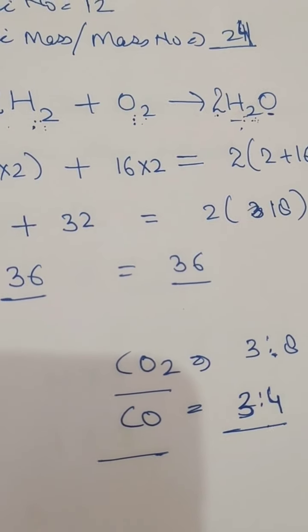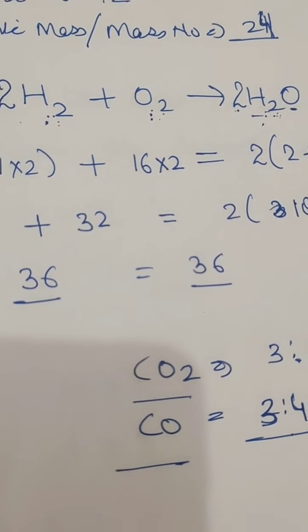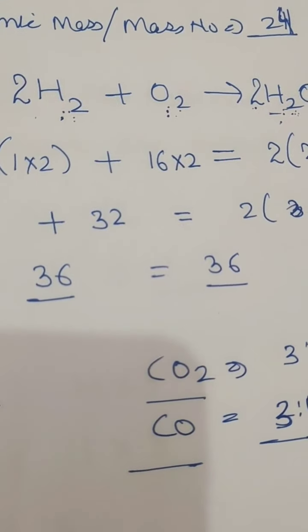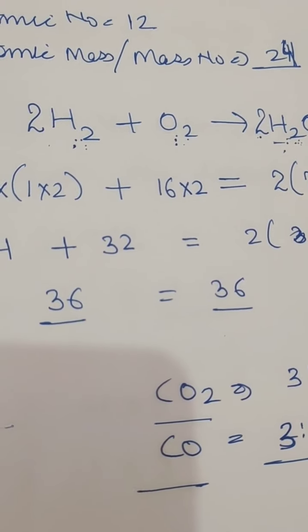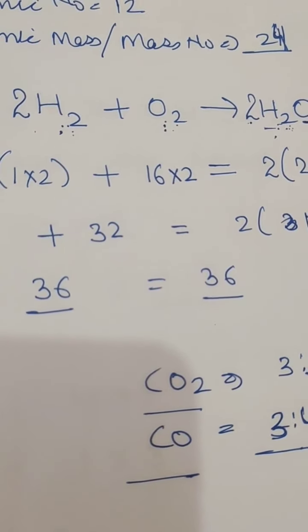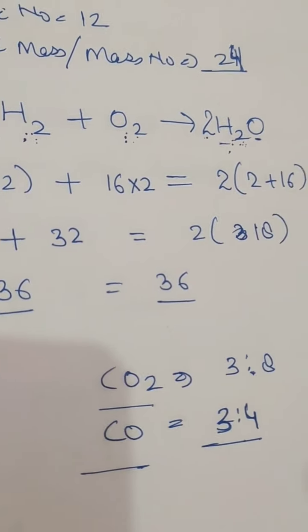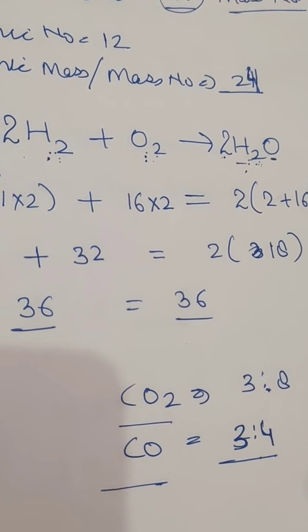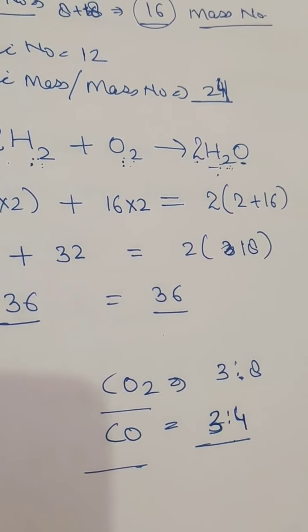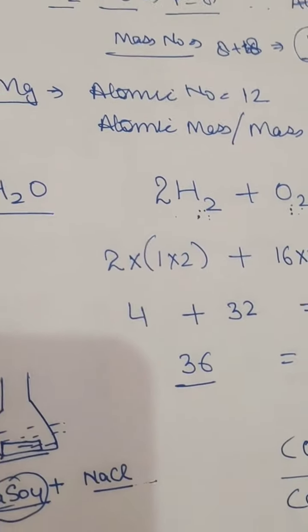So in any chemical compound, there is a certain rule that the elements are always present in a definite proportion by mass. That is the second law of chemical combination, the law of constant proportion or law of definite proportion. So today I have explained this to you.